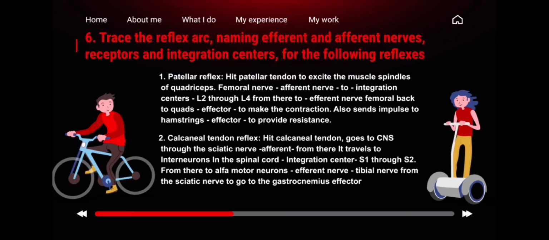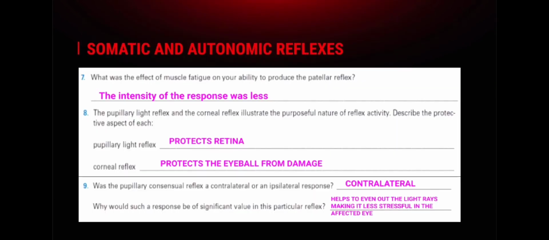Number 2, calcaneal tendon reflex. Hit the calcaneal tendon, and it goes to the CNS through the sciatic nerve, afferent. From there it travels to interneurons in the spinal cord, the integration center, S1 through S2. From there to alpha motor neurons, efferent nerve, tibial nerve, from the sciatic nerve to the gastrocnemius effector.